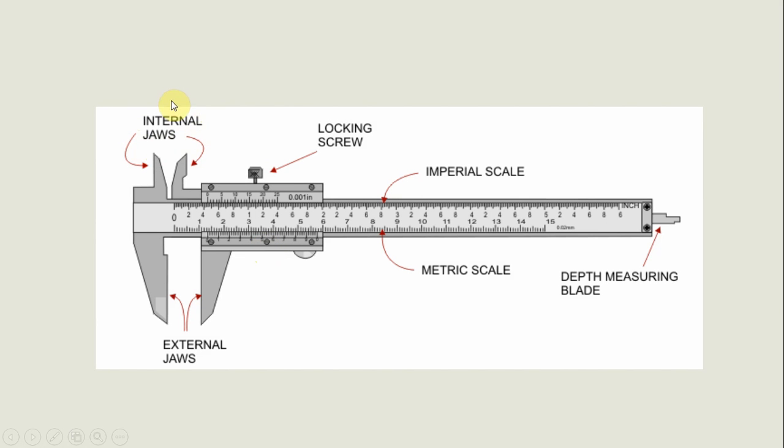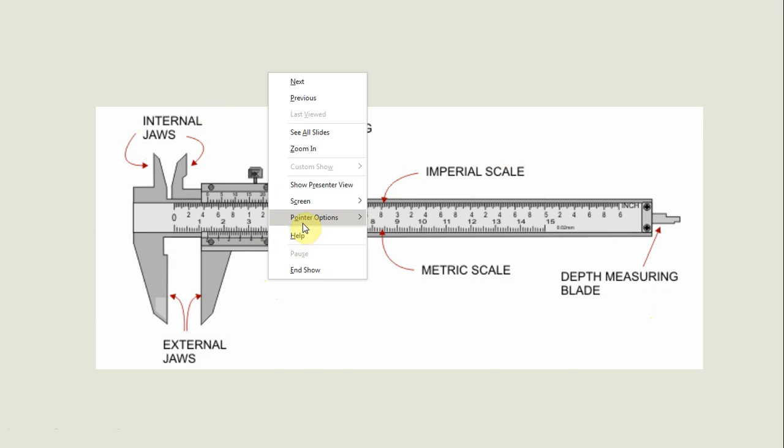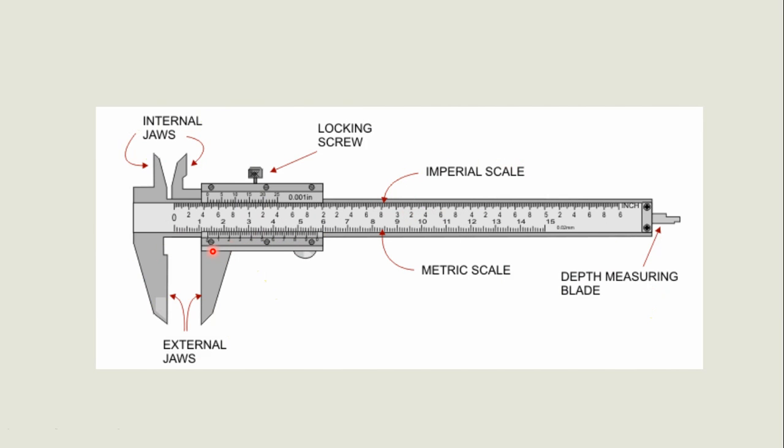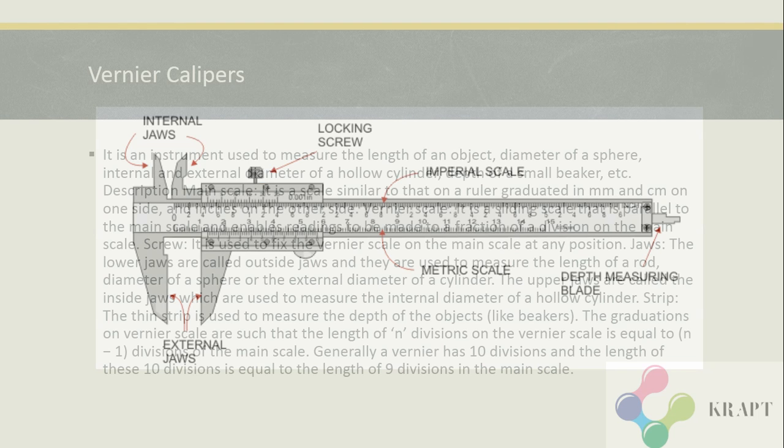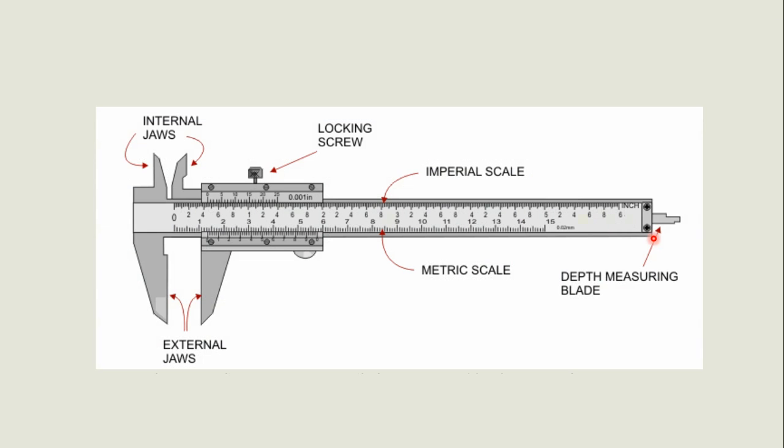So these are internal jaws, this is external jaw, this is walking screw, this is imperial scale, this is metric scale, and this is a depth measuring blade. And there is one marking that is missing. This is the vernier scale. That is the main part. The vernier scale can move across this main scale, which is known as the main scale, along with these two jaws. The main scale is fixed in its position. You can fix the vernier scale by locking the screw. And there is also a depth measuring blade which is used to find the depth of a cylinder.